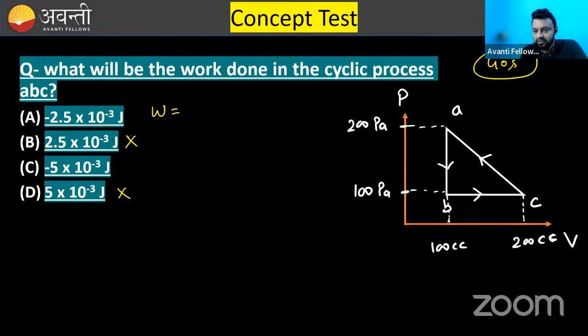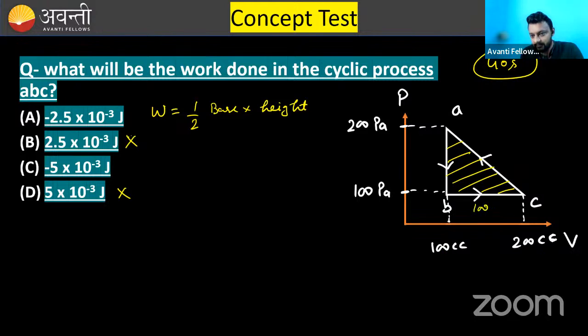Now this is a cyclic process, so work done will be the area enclosed by the cyclic process. So this area we need to calculate, and this is the area of the triangle, nothing else. The area of the triangle is half into base into height. I am just writing the formula of the area of a triangle. Now the base is BC, which is 100 cc, from 100 cc to 200 cc. The height is 100 Pascal. I think you can read the graph now. From here to here, this is 100 Pascal, this is 200, and the remaining portion is 100 Pascal.